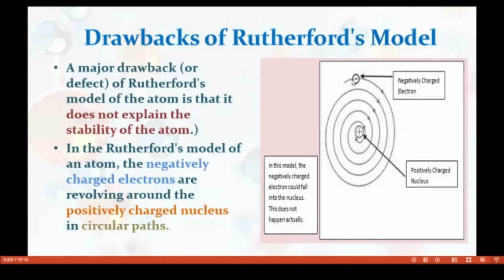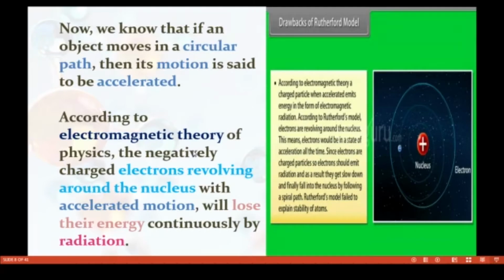Now we know that if an object moves in a circular path, its motion is said to be accelerated. According to the electromagnetic theory of physics, the negatively charged electrons revolving around the nucleus with accelerated motion lose their energy continuously by radiation.